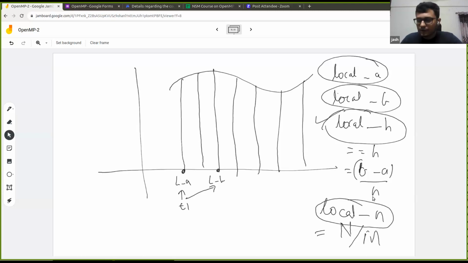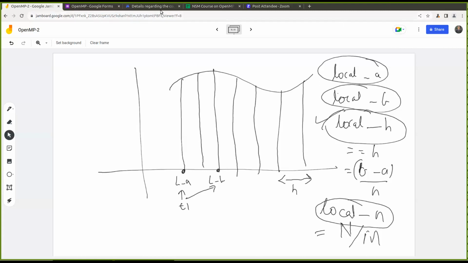I hope I was clear. H will be the same, so H won't change for each trapezium because this is the H, right? So this won't change even after we allocate some number of trapeziums to each thread. And local A and local B is nothing but B will be like the A for, let's say, the first thread, then local N into the H.